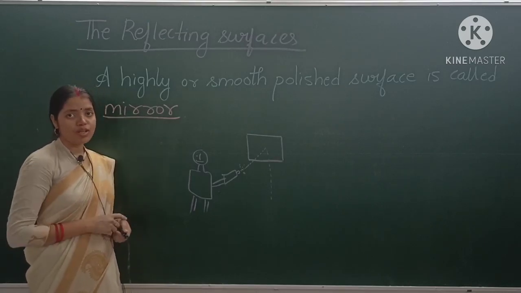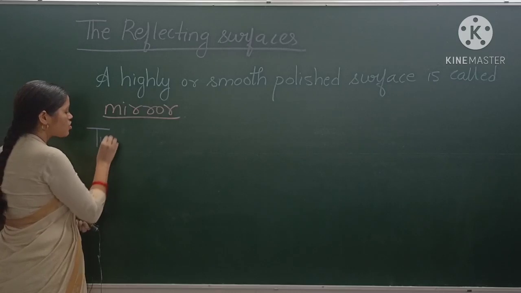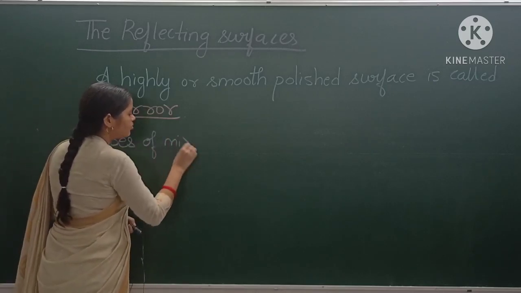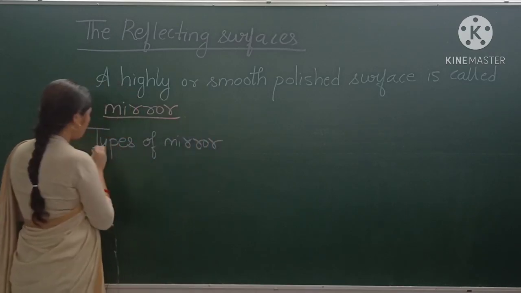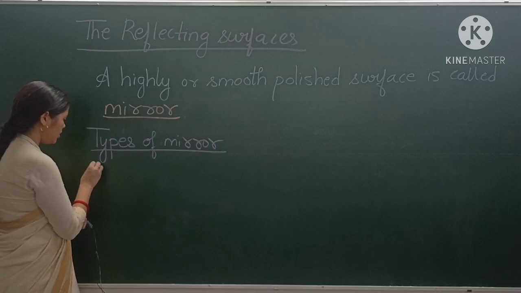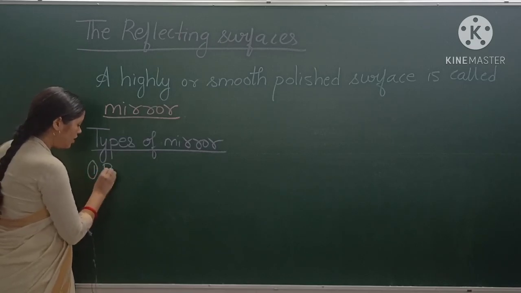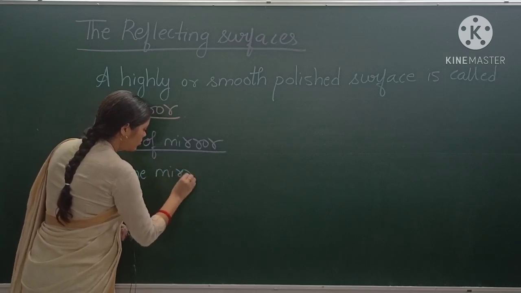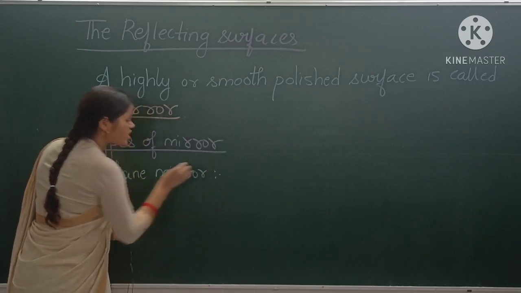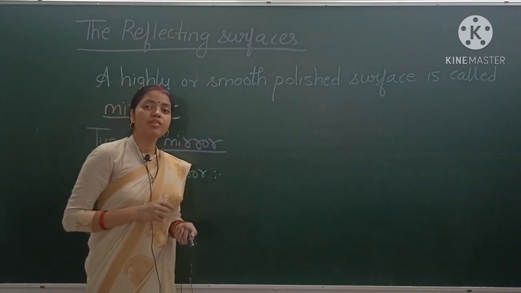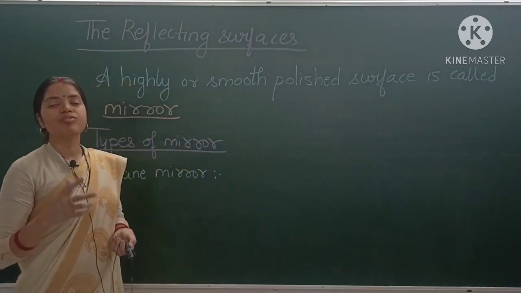What are those two types of mirror? Let's see. Types of mirror. The first type of mirror is the plane mirror. So what is a plane mirror? A plane mirror is a highly polished plane mirror with a flat reflecting surface.